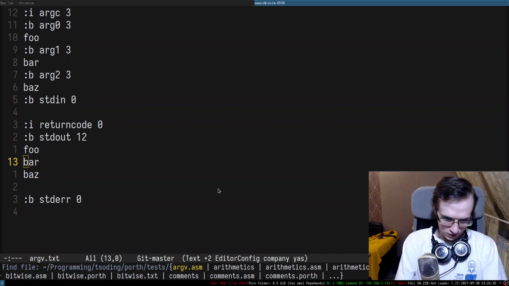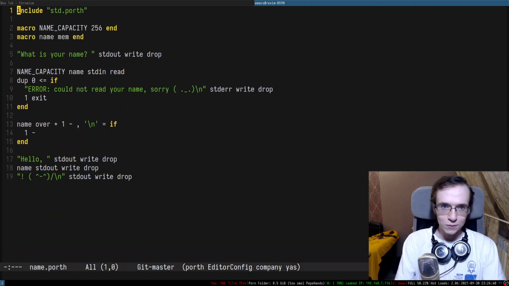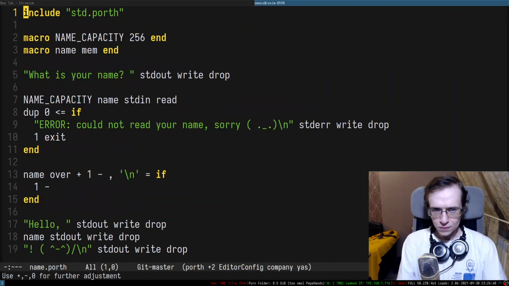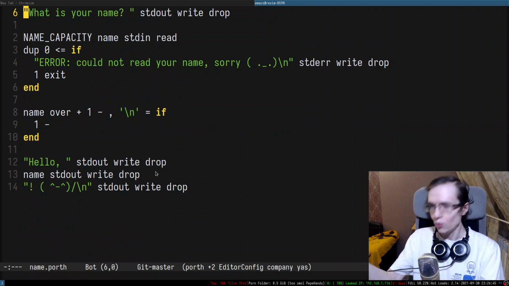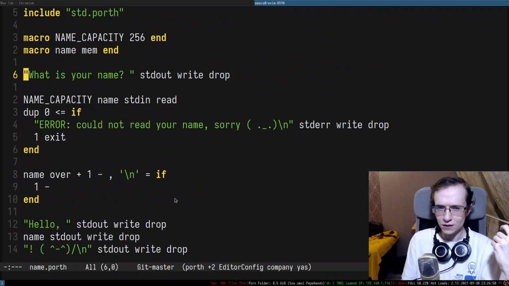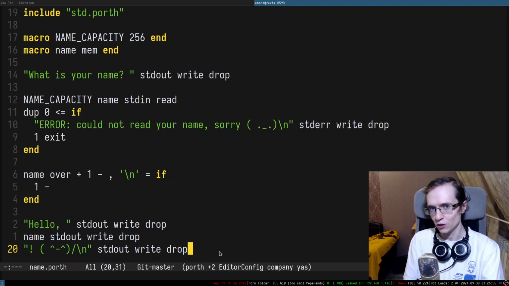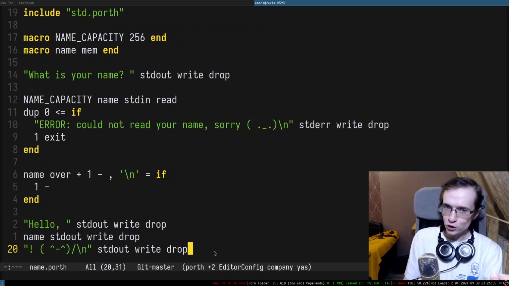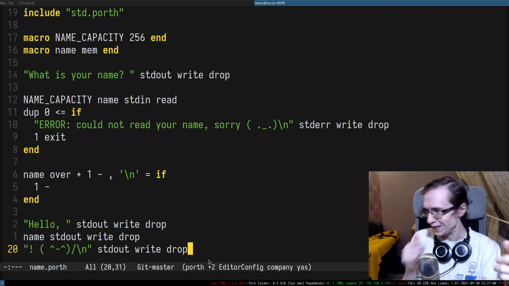All right, and recently I introduced an example called name, right? So it's a classical program which basically asks your name and then says hello to that name. It's a very simple program, and it's probably one of the programs that people write after they wrote hello world, right? Hello world just prints something on the screen, but name actually also reads something and prints something back, so it's a little bit more complicated than hello world.